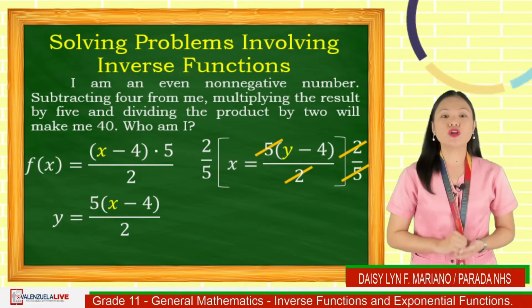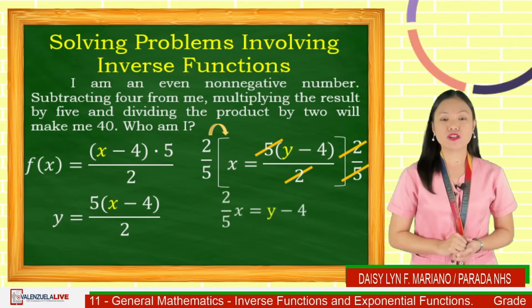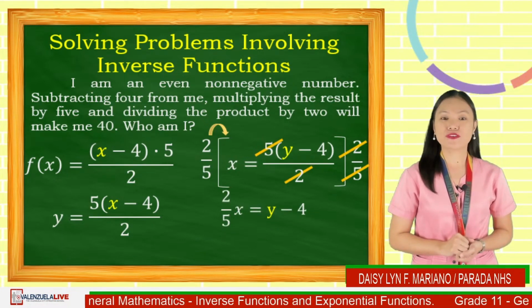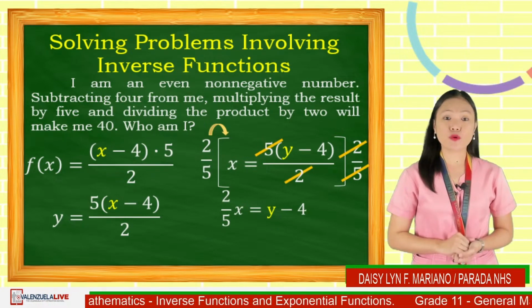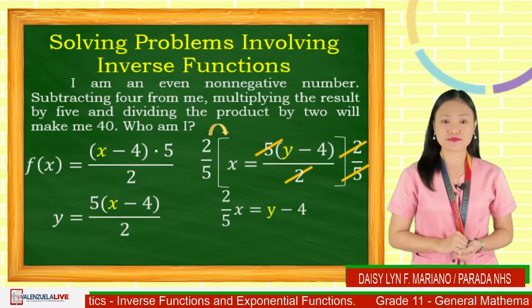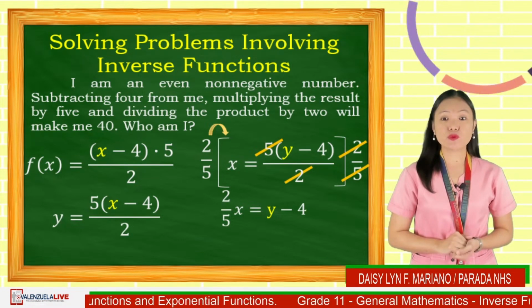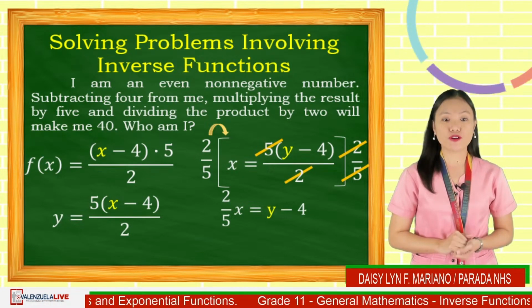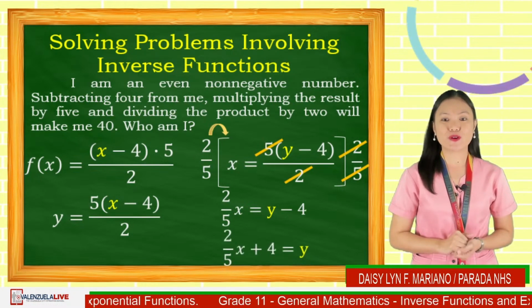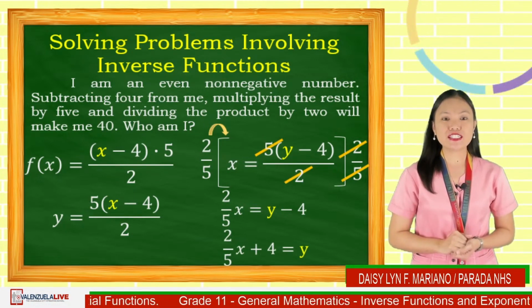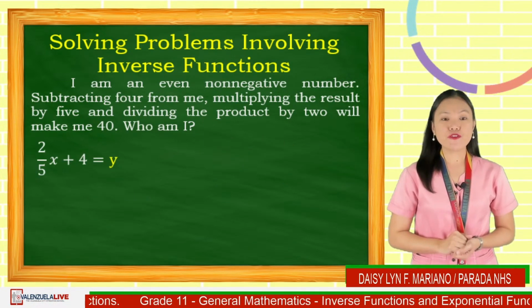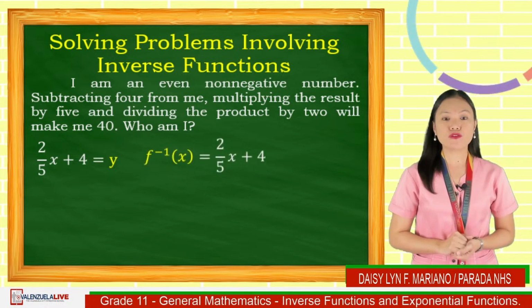So we have 2 over 5x is equal to y minus 4. Remember that we are solving for y. So what's next? Correct. Add 4 to both sides and it will give an answer of 2 over 5x plus 4 is equal to y, which is similar to f inverse of x is equal to 2 over 5x plus 4.